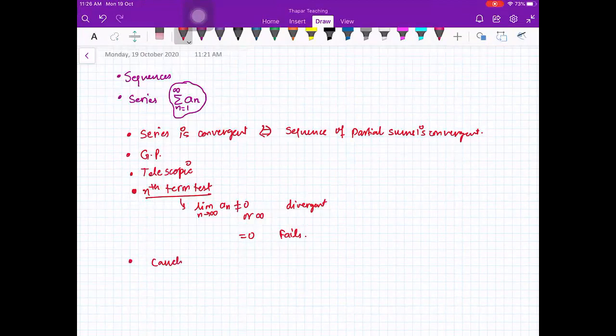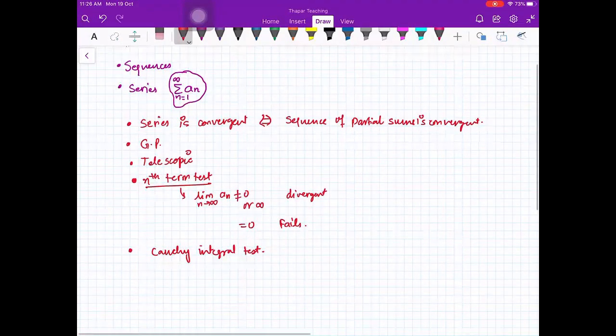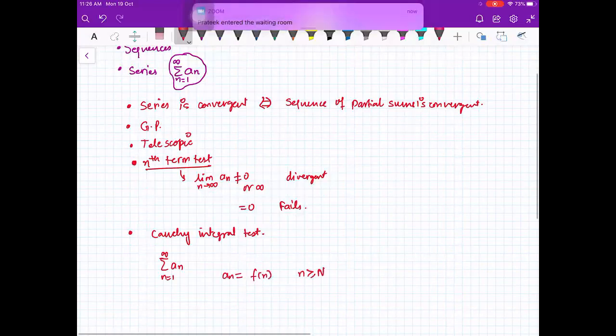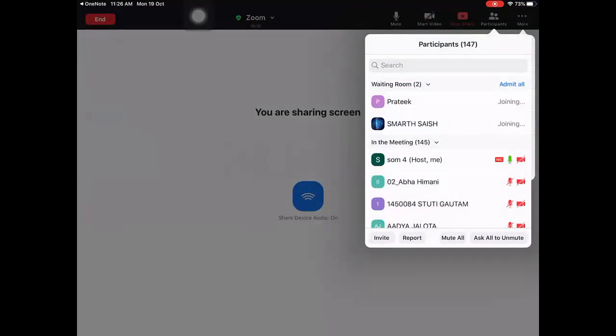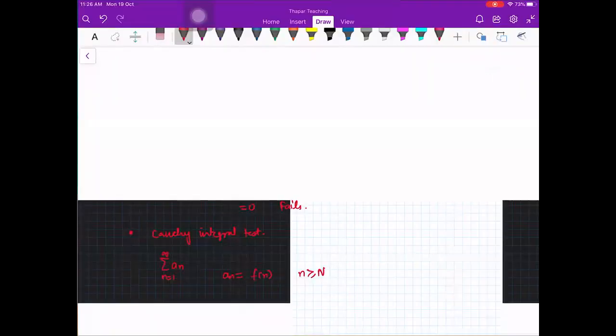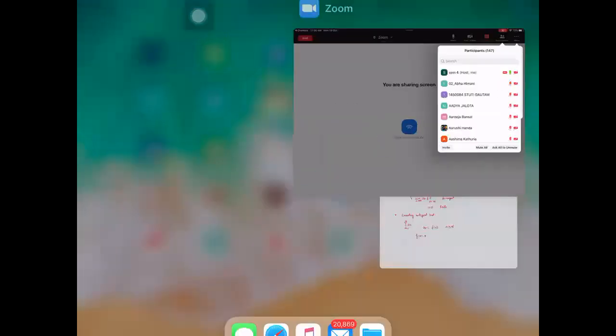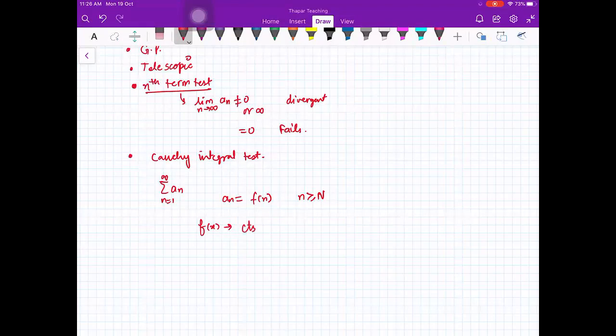Cauchy integral test. So what was that test? The test was if you have the sum of an from n equal to 1 to infinity, an is equal to f of n, for n greater than or equal to capital N, where f of x is a, this is important to check, continuous, decreasing and positive function. And here we apply the test when an is greater than or equal to 0, then f is positive for sure.